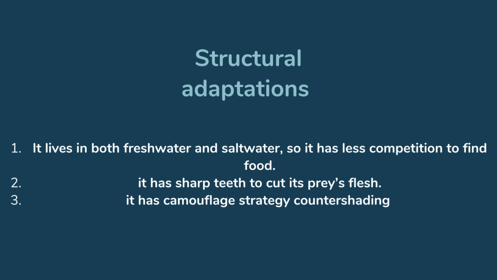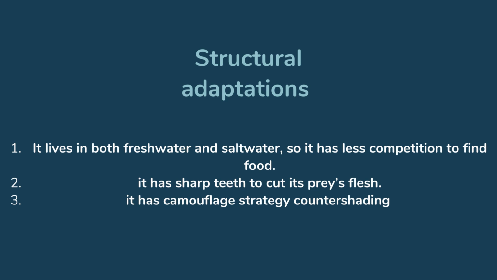So let us summarize what we said in the structural adaptation. We have three structural adaptations. The first one, it has sharp teeth, so it cuts its prey's flesh, and also it can adapt to live in both fresh water and salt water, which allows it to have less competition to find food. And the last one was the counter shading, and we talked about it.